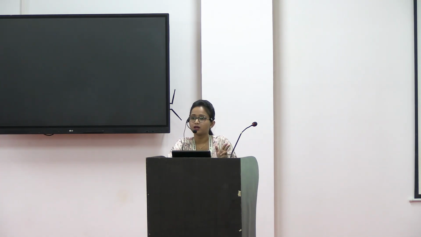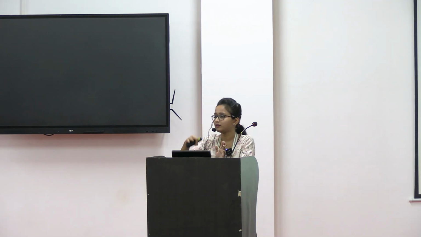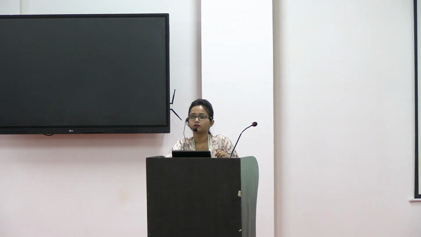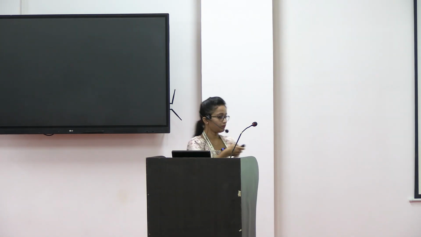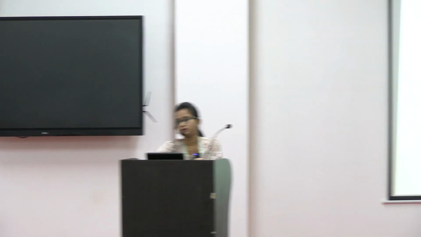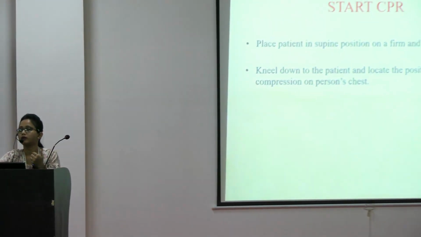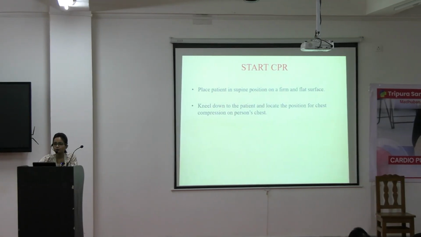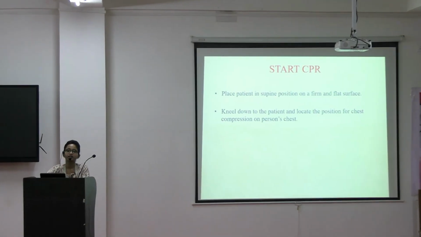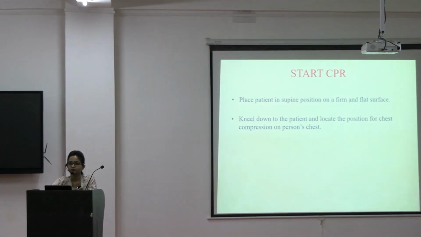And during checking, you have to see whether the chest is rising or not, to know whether the patient is breathing normally or not. If you are not getting any pulse, or if the respiration pattern is abnormal, then you have to straight away start CPR.